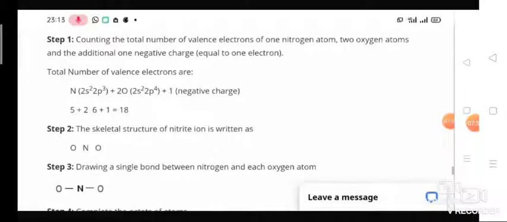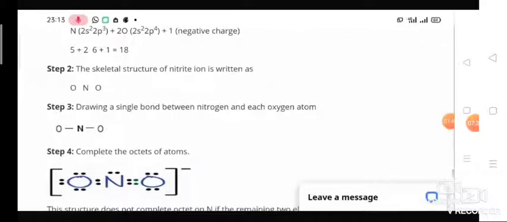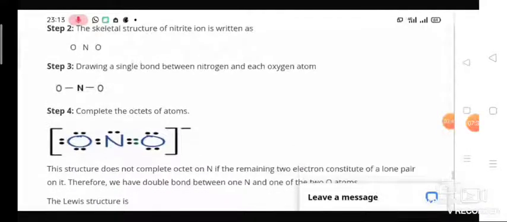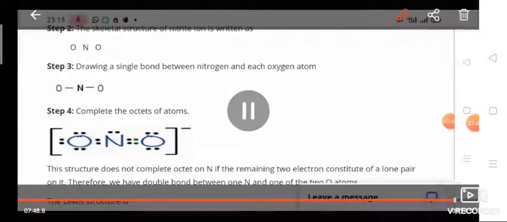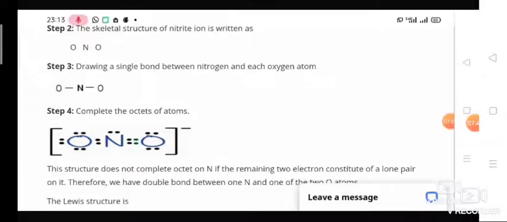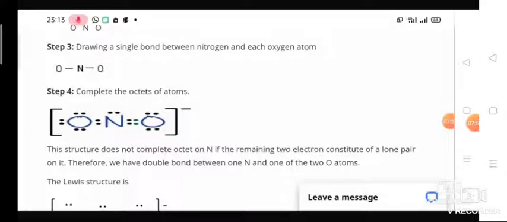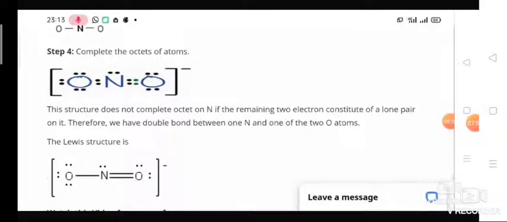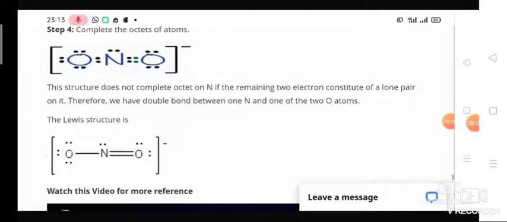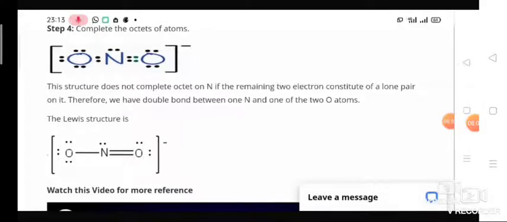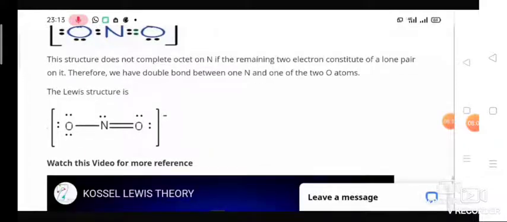So when we get this, we will get oxygen single bond nitrogen, double bond oxygen. Outside of that we will also get the lone pair electrons. So this is the way we have to write the Lewis dot structure for a particular compound or molecule. In this structure the octet does not complete. So finally, last, when you see it: nitrogen double bond O and nitrogen single bond O.